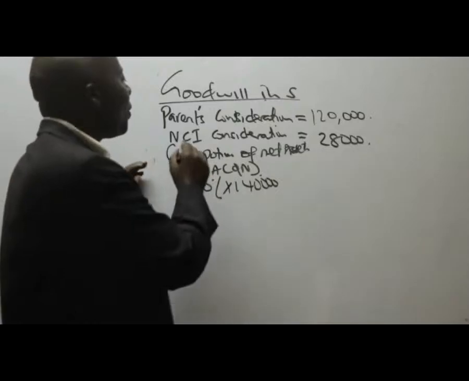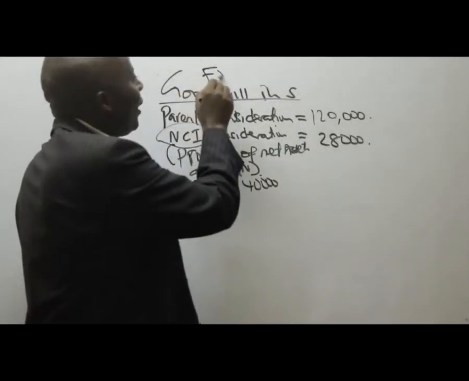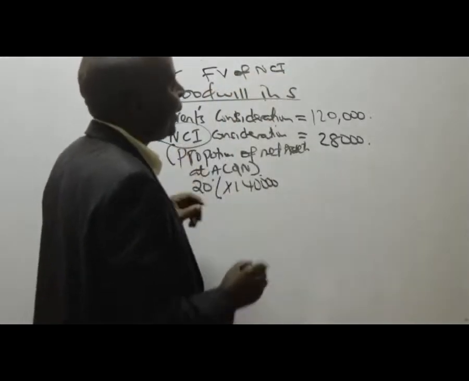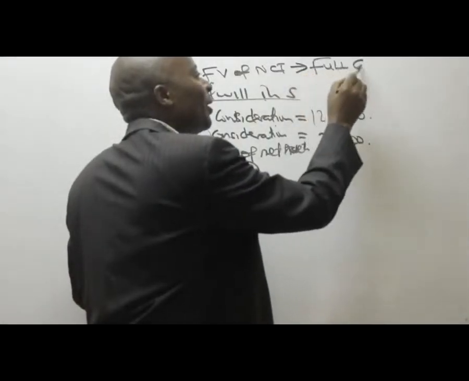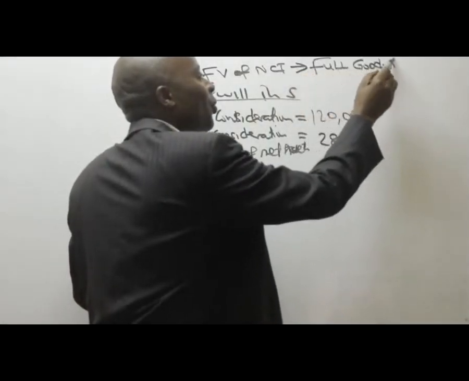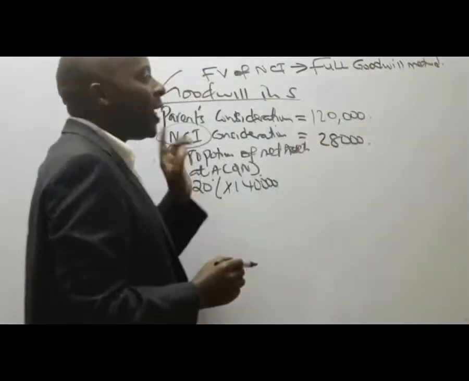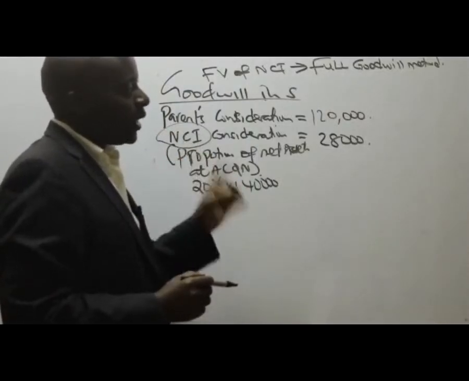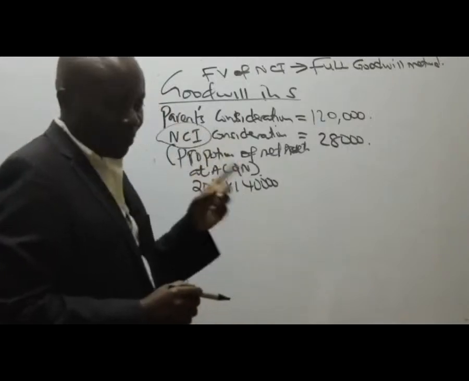Listen, whenever the fair value of NCI is given, then this is normally called full goodwill. The full goodwill method. Whenever the fair value of NCI is given, whatever method we'll be using is called the full goodwill method.